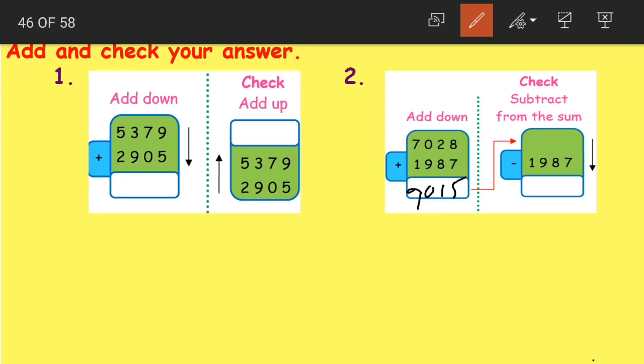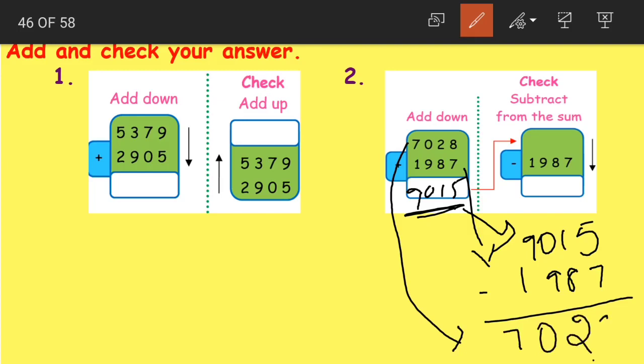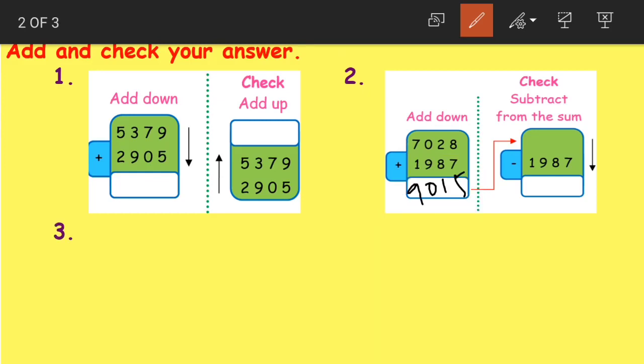We should write this last number first, that is 9115. Then we have 1987. We should subtract. When we subtract, we should get the first number, that is 7028. If we get it, then the answer we got here is the correct answer. Yes, children, was that clear?